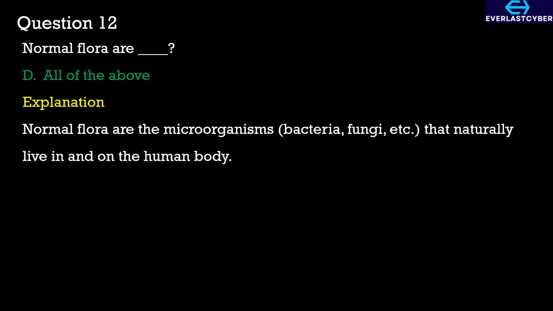For this, we'll be going with option D. Normal flora are microorganisms such as bacteria or fungi that naturally live in and on the human body. They are generally harmless and they are often beneficial because they help with processes like digestion, and they also protect against harmful microbes. They can be found on the skin, in the digestive tract, in the urinary tract, and other parts of the body.